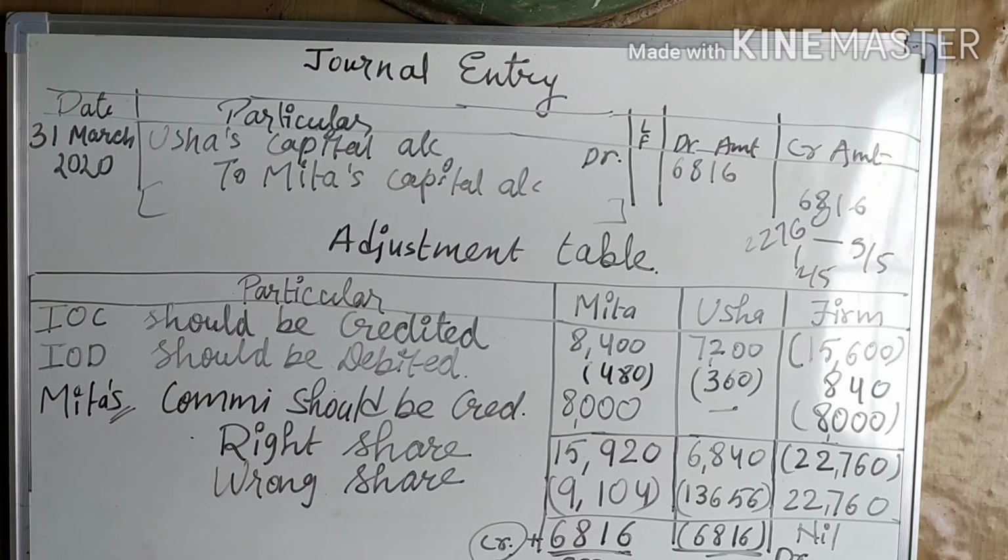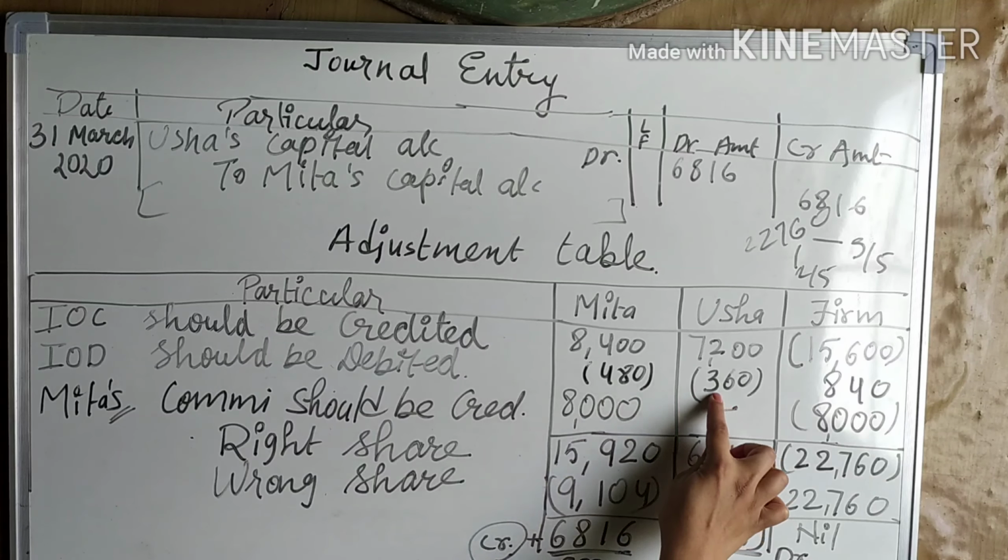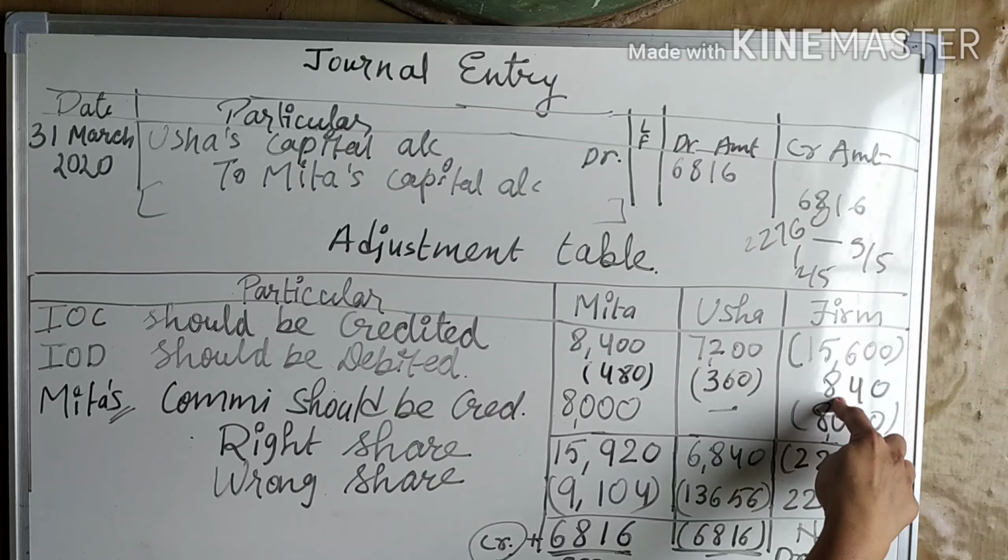इंटरेस्ट ऑन ड्रॉइंग कैलकुलेट किया एज द डेट इज गिवन 1st of January. So we are going to charge interest on drawing only for 3 months. So amount of drawing they have given 32,000 and 24,000. 32,000 into 6 by 100 into 3 by 12. And 24,000 into 6 by 100 into 3 by 12. 480 and 360 total लगाया 840.